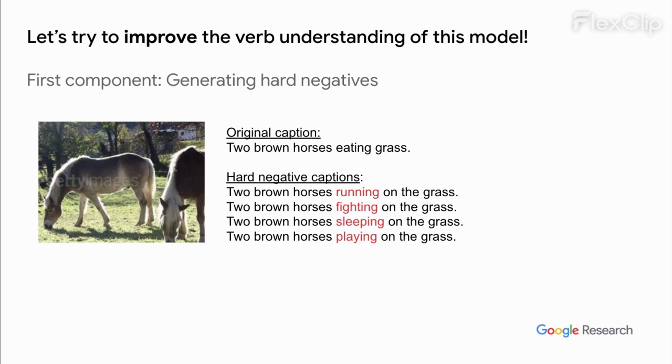The first step we take towards improving verb understanding is to generate hard negative captions where only the verb has been changed while keeping the remaining context the same. For example, if the original caption of the video is two brown horses eating grass, we generate the hard verb negative caption, two brown horses running on the grass. We then train contrastively with these additional hard negatives in order for the model to pay more attention to verbs.